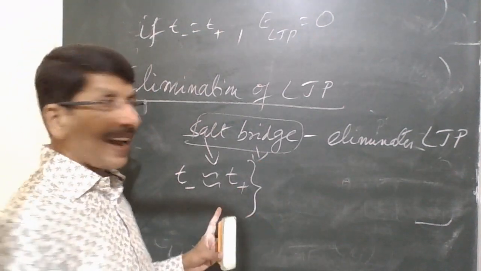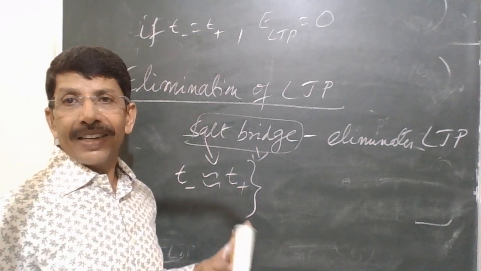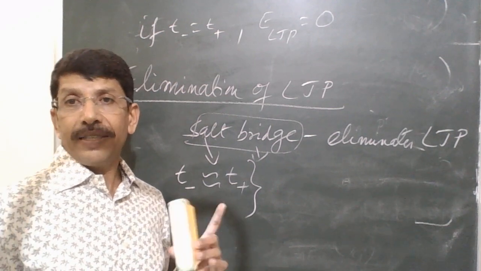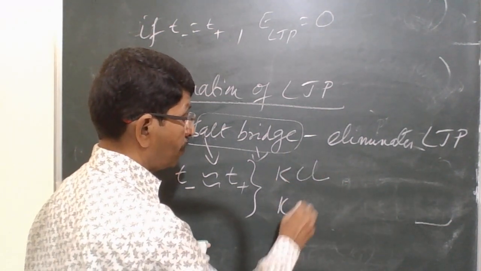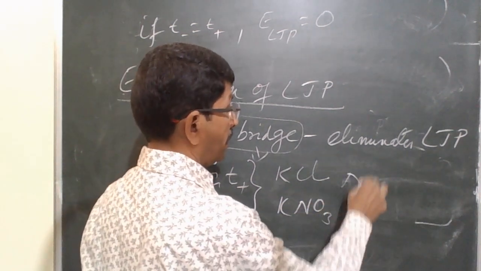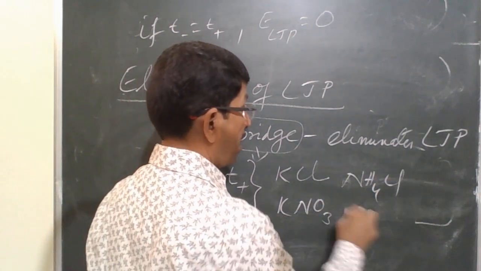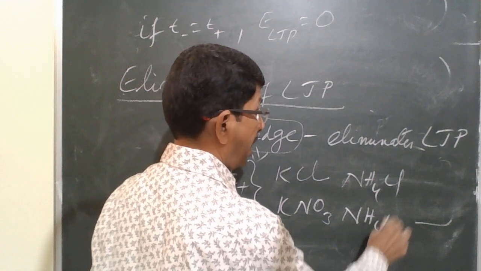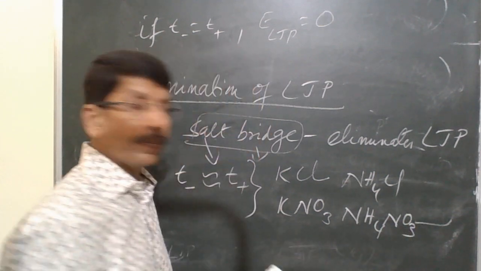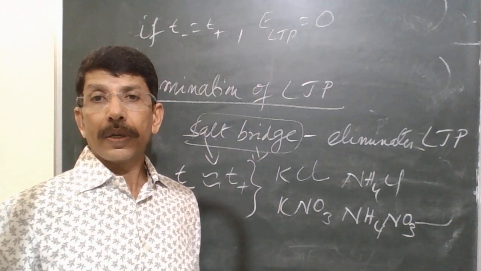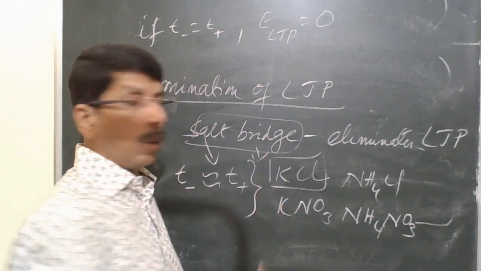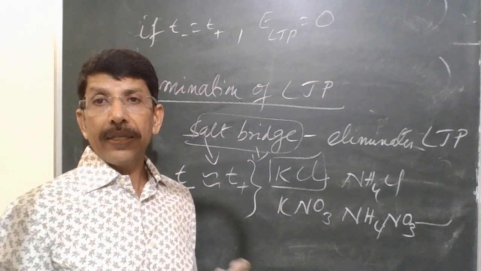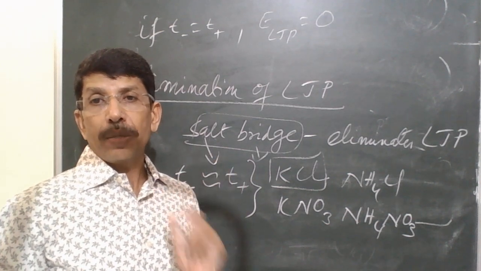Examples are KCl, KNO3, ammonium chloride and ammonium nitrate. KCl is the most widely used salt in constructing a salt bridge.